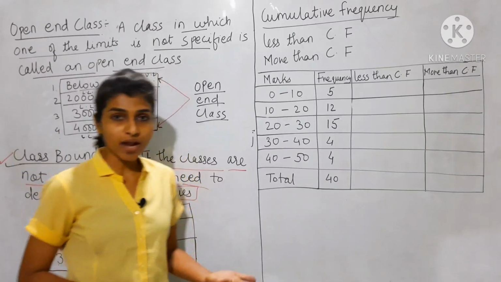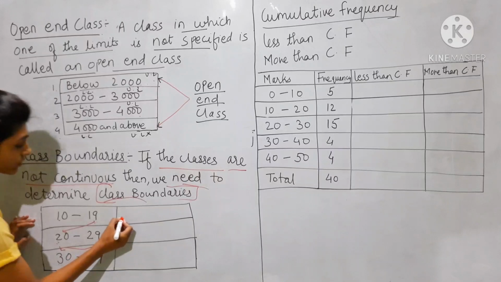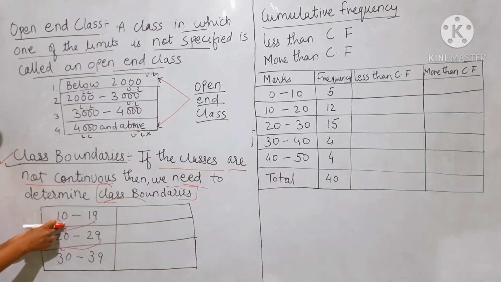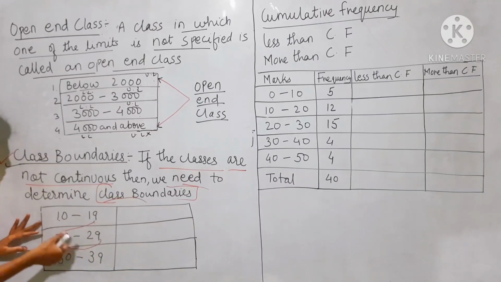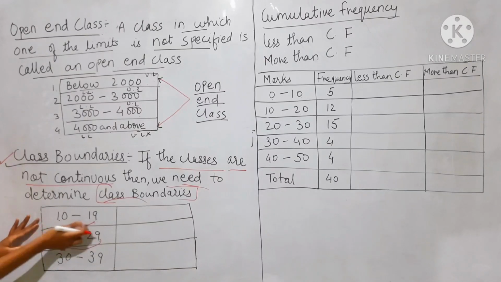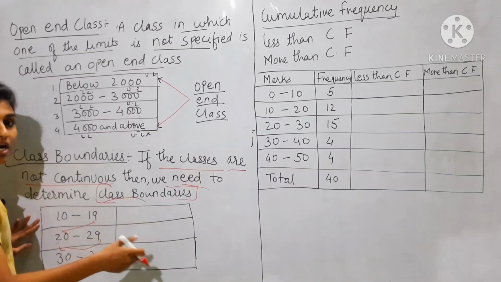Now how to find class boundaries? Take the lower limit, which is 10, and the upper limit is 19. Reduce 0.5 from the lower limit and add 0.5 to the upper limit.